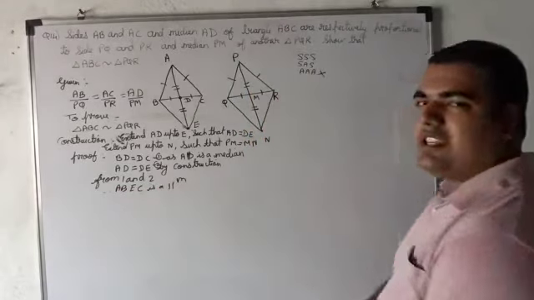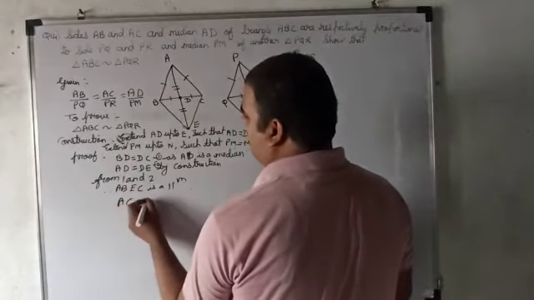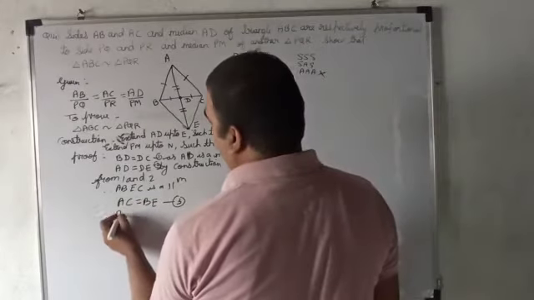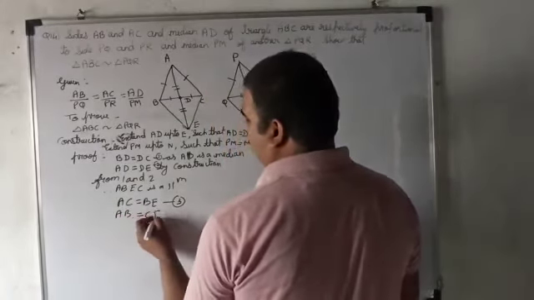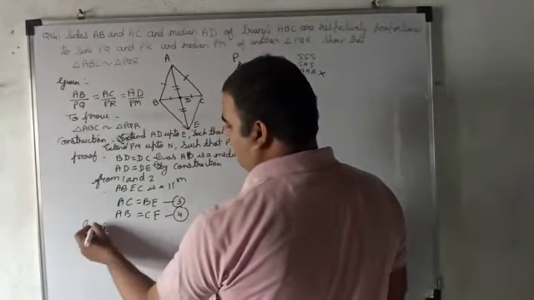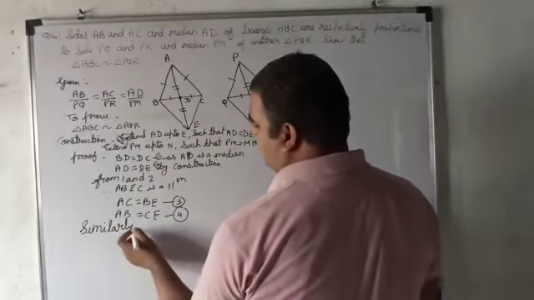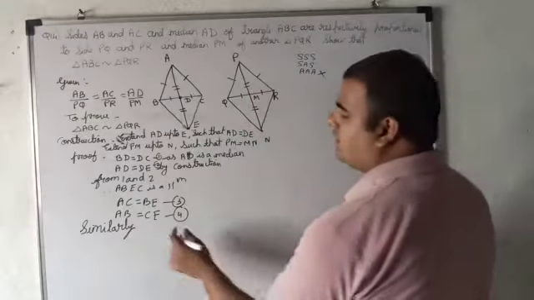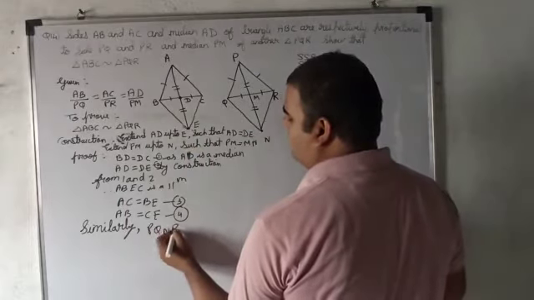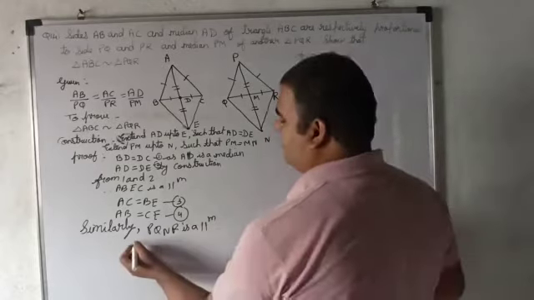And you can say opposite sides of a parallelogram are equal. So can we say AC equals BE, name this as 3, and AB equals CE, name this as 4. Similarly, in triangle PQR also, PQNR is a parallelogram, and if it is a parallelogram, opposite sides are equal.